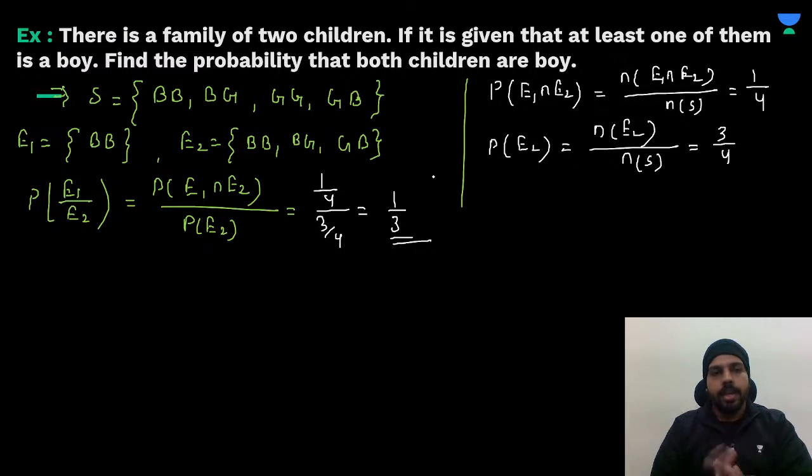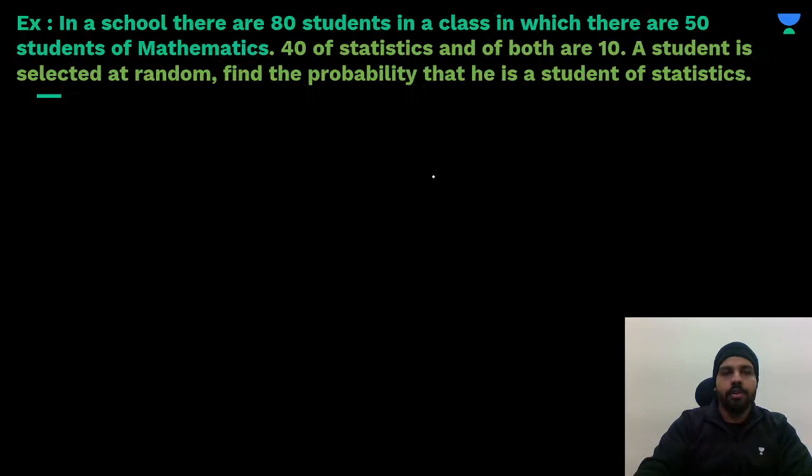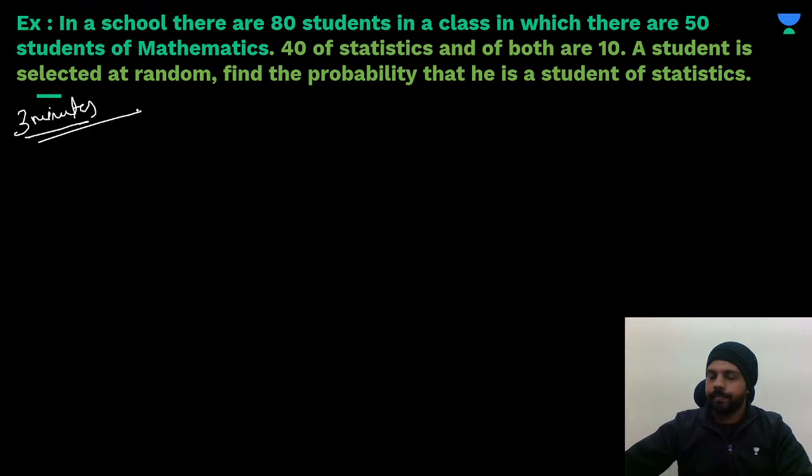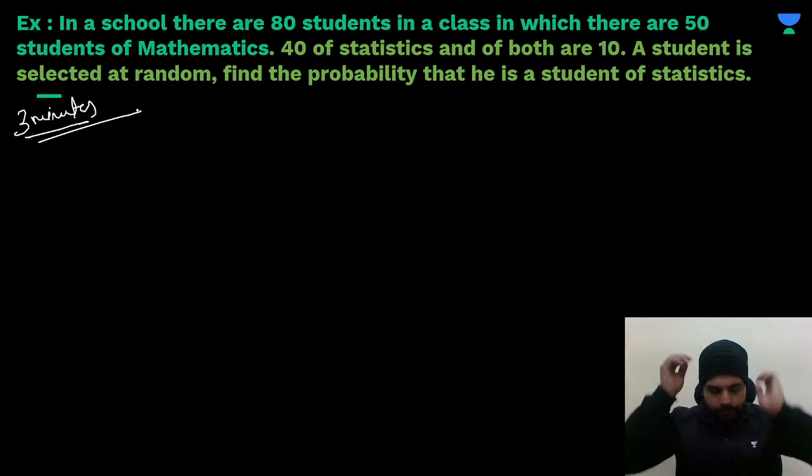Understood? So like this we can easily find the conditional probability. Okay. Now I am giving you one question to solve by yourself. I am giving you 3 minutes to solve this question. Solve it. So I will understand that you got this concept of conditional probability. Okay, try it by yourself.